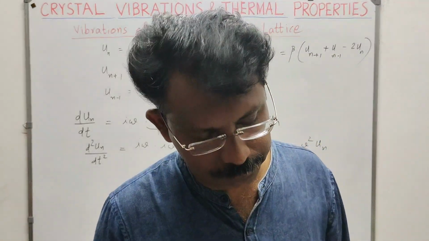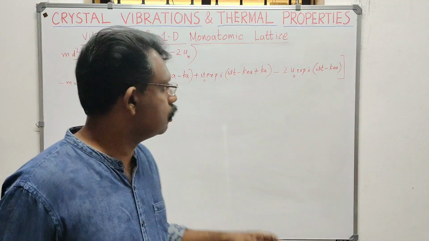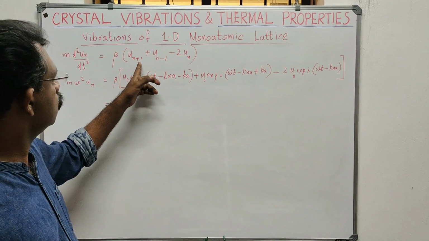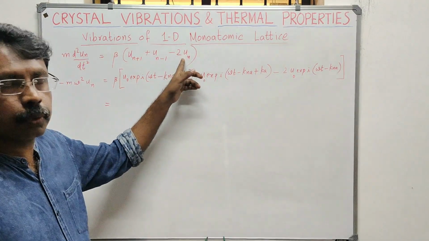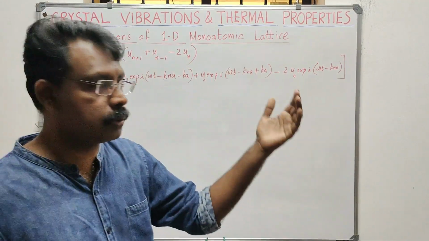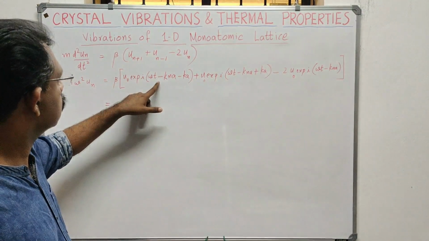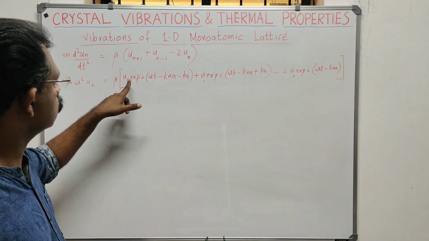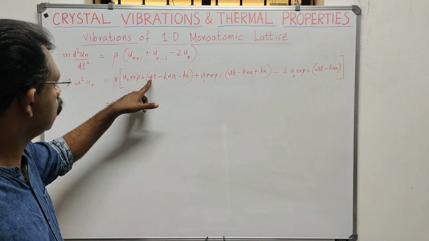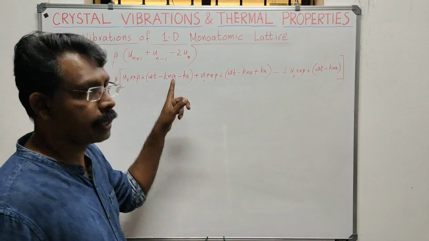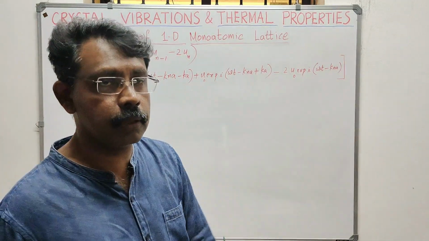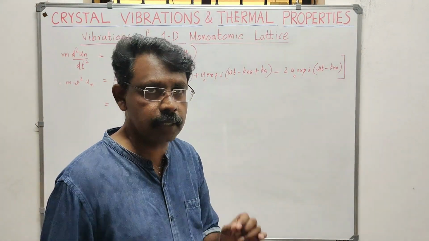equation. Okay. So we have this equation: m into d squared un by dt squared equals beta into un plus 1 plus un minus 1 minus 2un. Now we have substituted all the above things here. Beta into, instead of un plus 1 I have written here, that is u0 exponential i into omega t minus k into n plus 1 a.